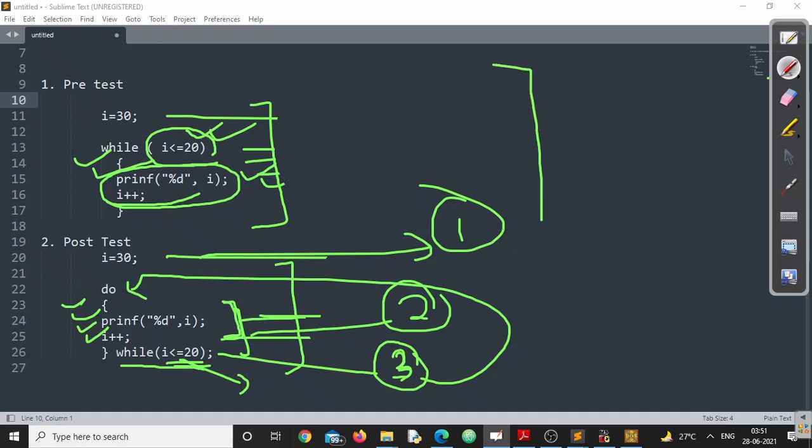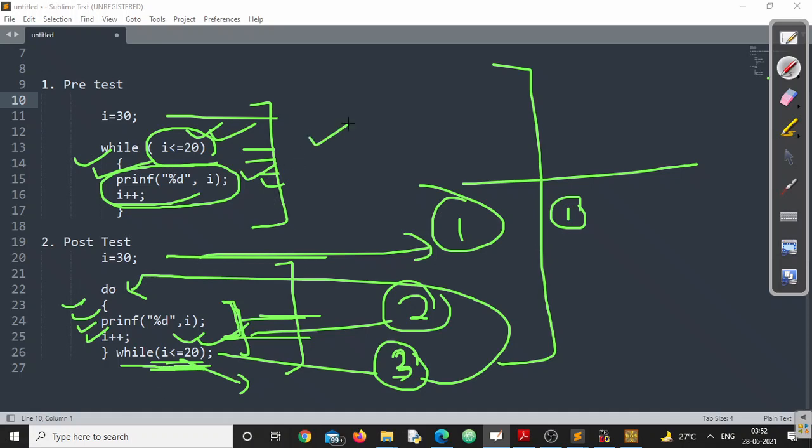So the conclusion for the post-test loop is: the statements present inside the body of the loop will be executed a minimum of once. The maximum purely depends upon the condition. But minimum 100% one, regardless of whether the condition is true or false.